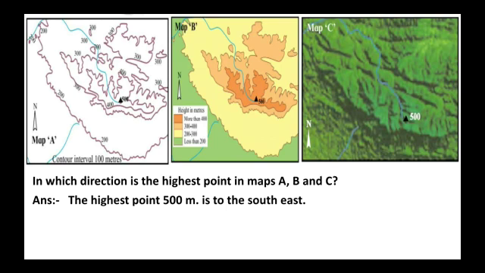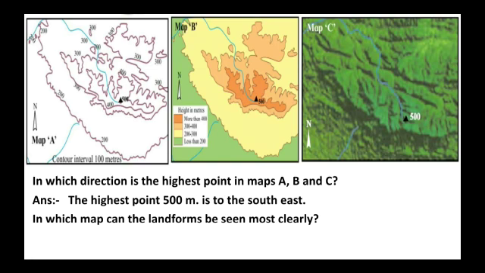You will observe 500 meter at the same point in all the three maps, and it is towards the southeast. In which map can the landforms be seen most clearly? So in map C you can see the landforms more clearly.